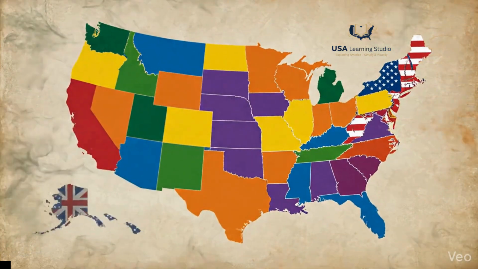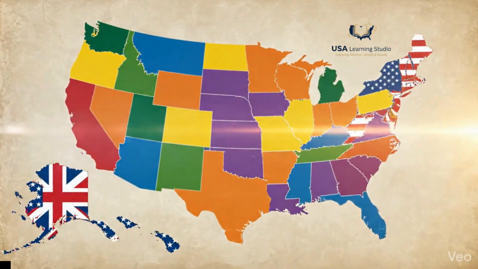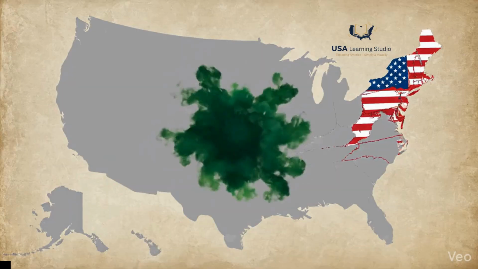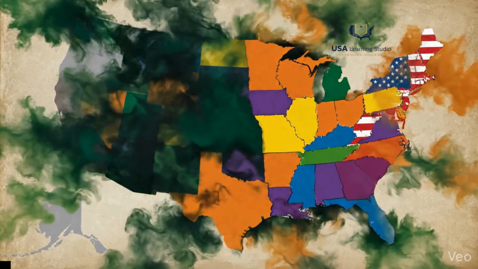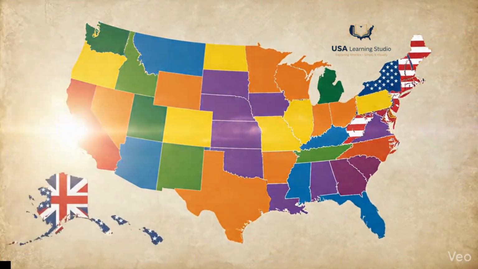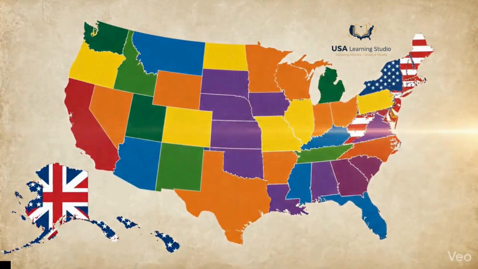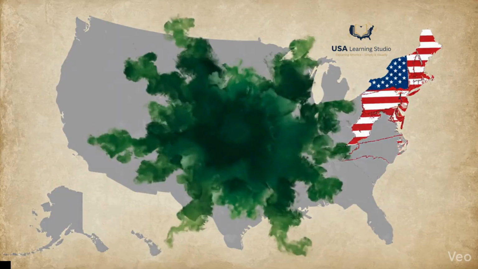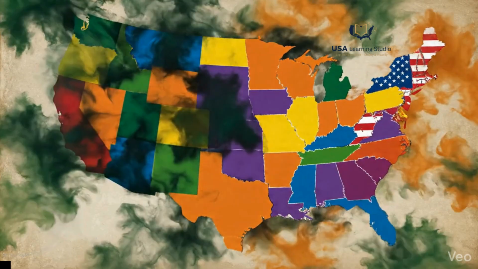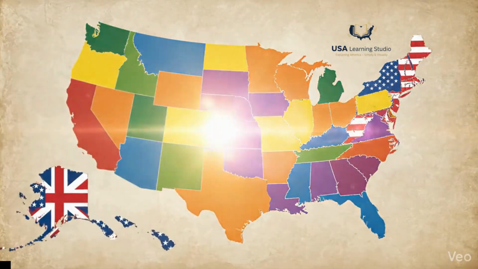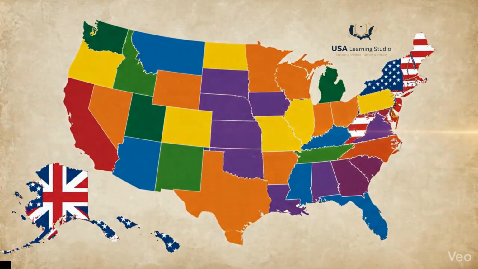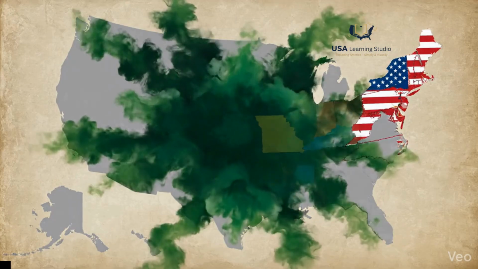The United States did not begin with 50 states. It began with 13 British colonies along the east coast of North America. These colonies were settled by Europeans, controlled by Britain, and largely independent from each other. After the American Revolution, these 13 colonies became the first 13 states of the United States.